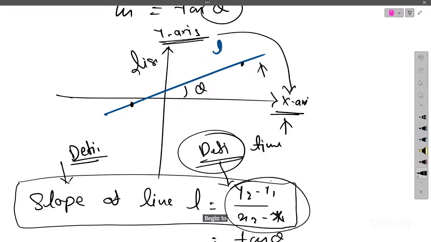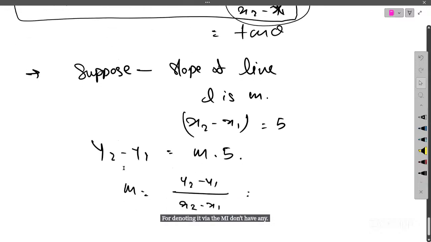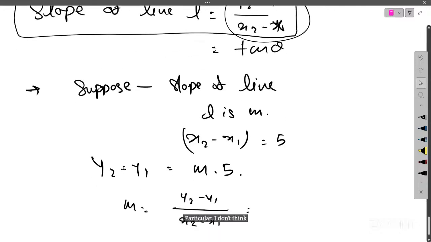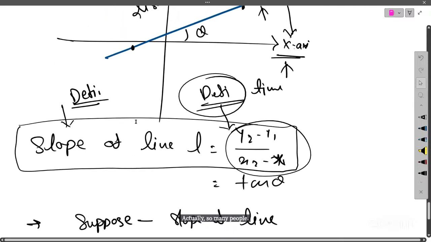For denoting it by m, I don't think there is any particular reason. Many people denote slope by m only.